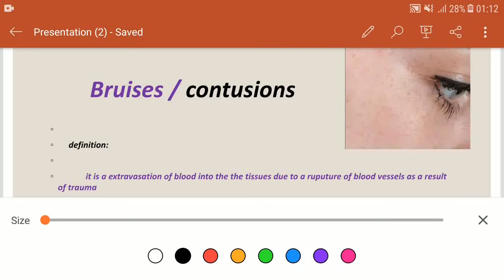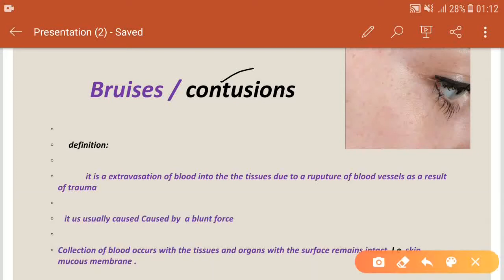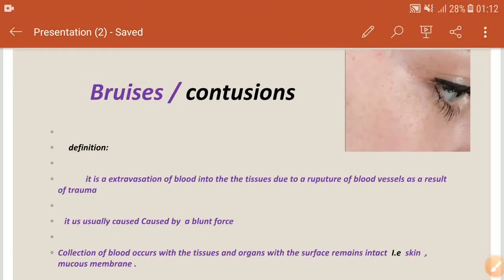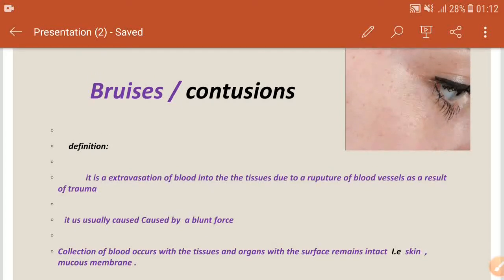But contusion is a term which is used to describe bleeding or hemorrhage within the tissues or within the body cavities, or bleeding within the internal organs. So in most cases there are no external or visible marks or discoloration of the skin. So the bruise and the contusion can be differentiated from each other on the basis of the appearance of blood on the surface or the discoloration of the skin in the area of impact.